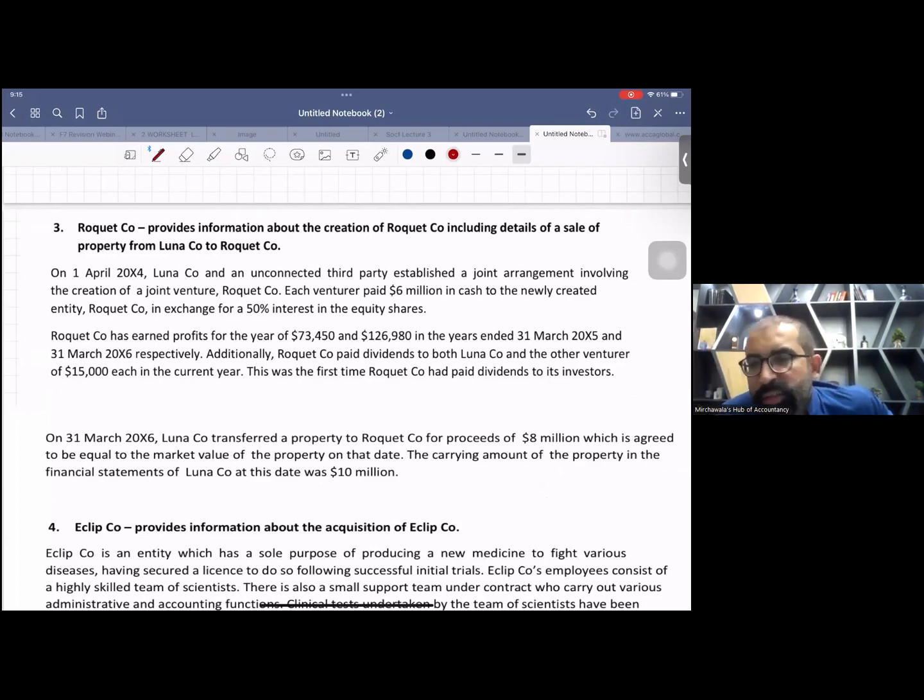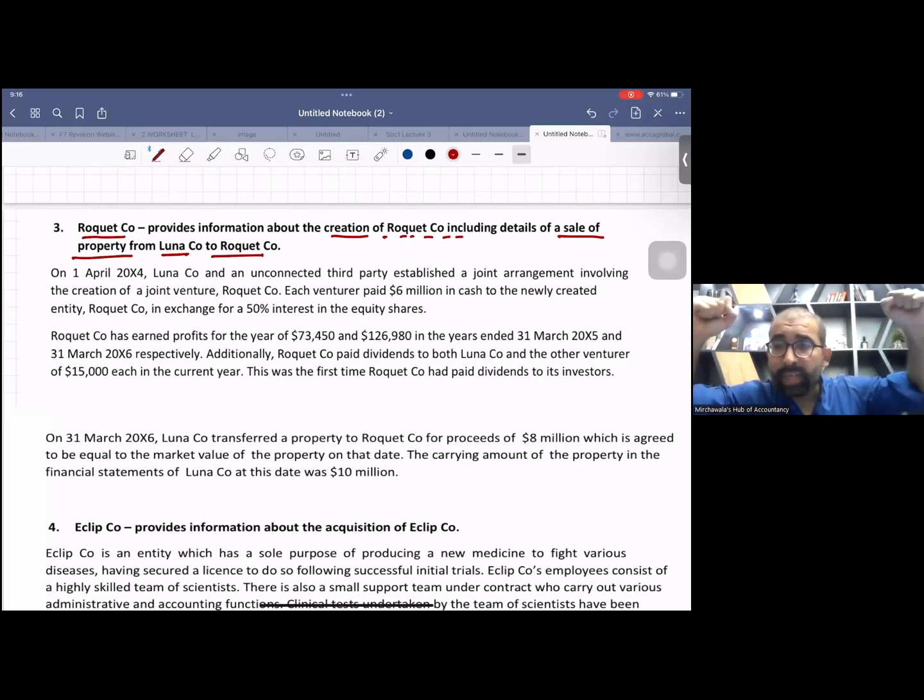You know, for joint venture we do equity accounting, nothing related to joint control and so on. It's related to equity accounting, a basic test of equity accounting, and then the URP thing. Now look here. The company provides information about the creation of Requite company, including details of a sale of property from Luna company to Rocket company. Now we are Luna company, the main parent company.